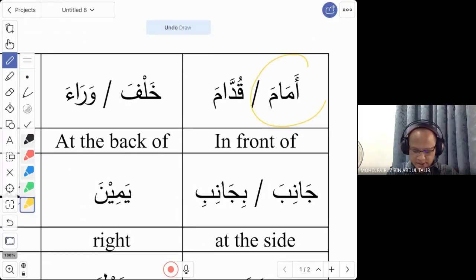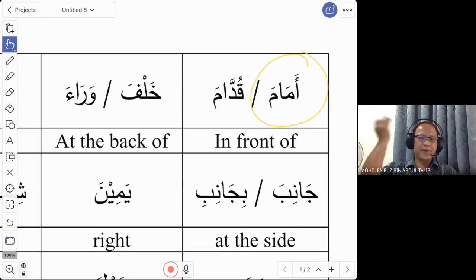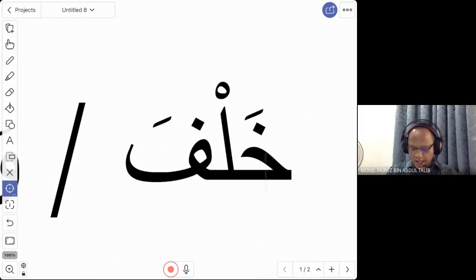The second word is, you want to say at the back. This is the word for at the back: Khalfa. Again, an example. You want to say the student is at the back of the classroom. At-talib khalfa al-fasl. So khalfa is at the back. In the classroom, if you are at the back row, you call it khalfa. That is khalfa.